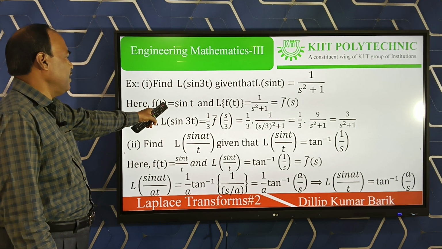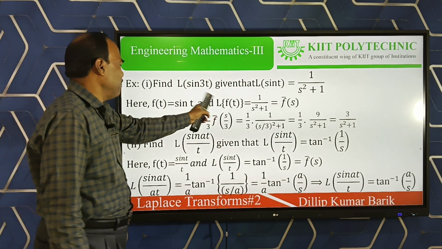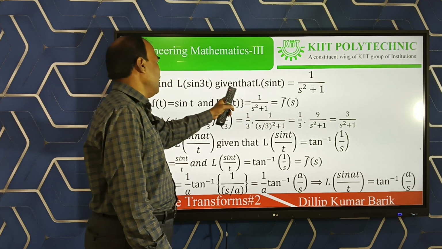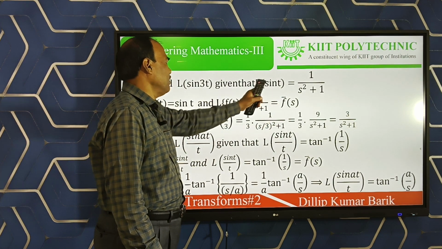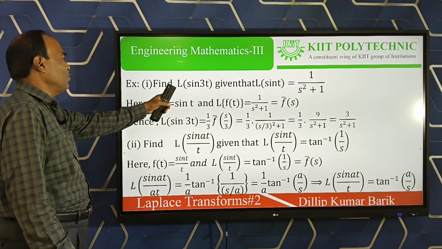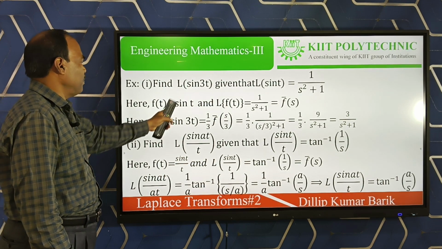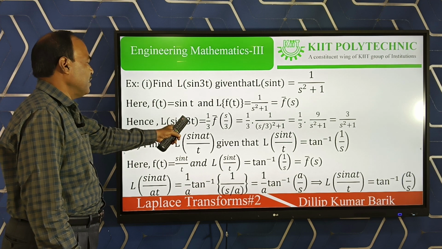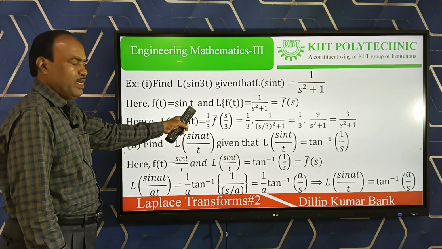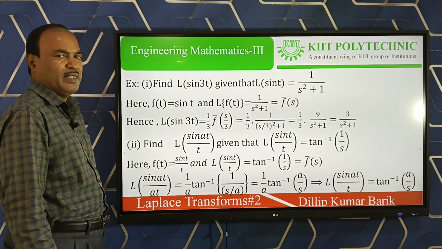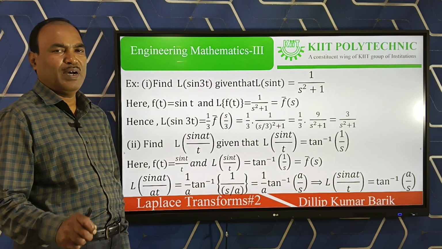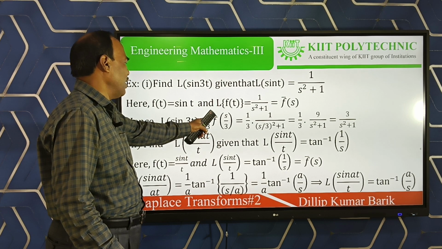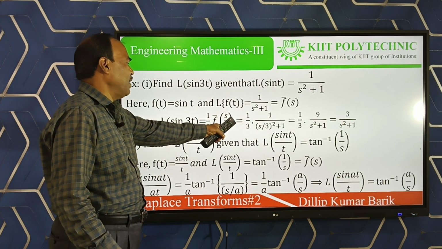Here f(t) is sin t, and Laplace of f(t) is 1 by s square plus 1, so this is f bar s. Our question is Laplace of sin 3t, so at here is 3t. The formula is 1 by a f bar s by a, so we write 1 by 3 f bar s by 3.